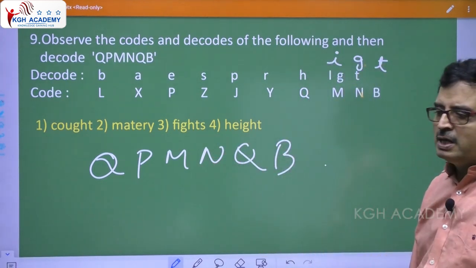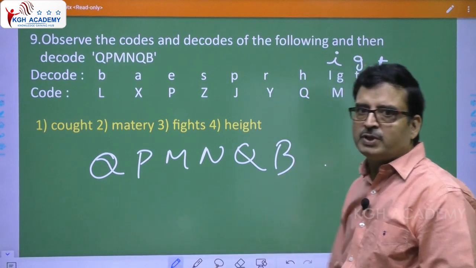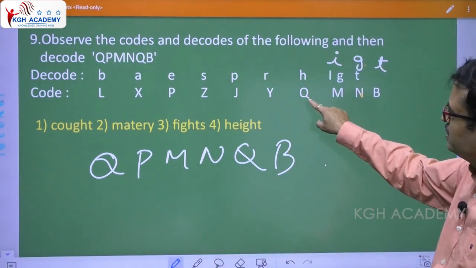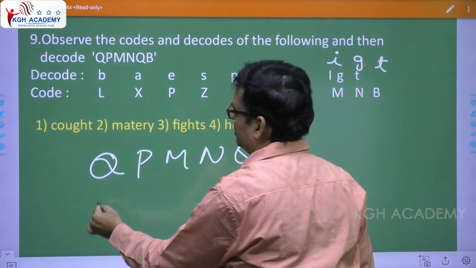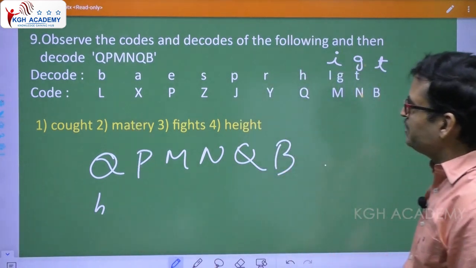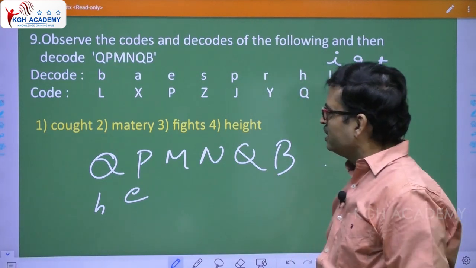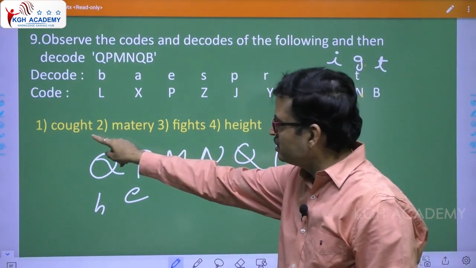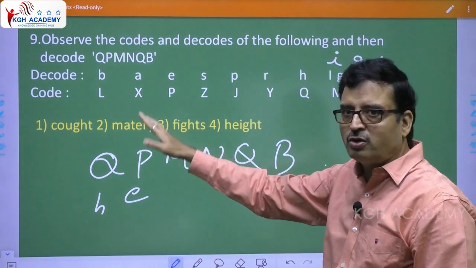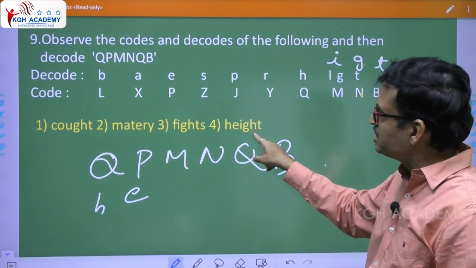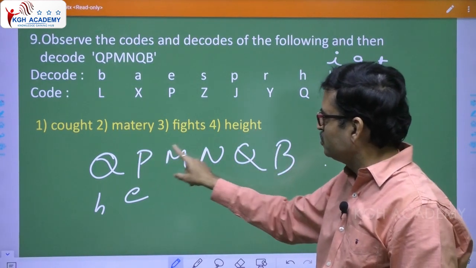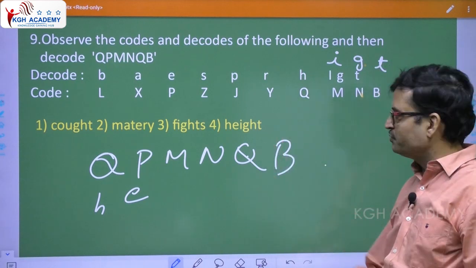Very simple, right? Capital Q, what is capital Q here? H, okay? Capital P, E, E, okay? Now verify with the options. Hot, Mattery, Fights, all three are gone. Height, so definitely this must be correct. 1, 2, 3, 4, 5, 6, okay? So definitely this must be correct.